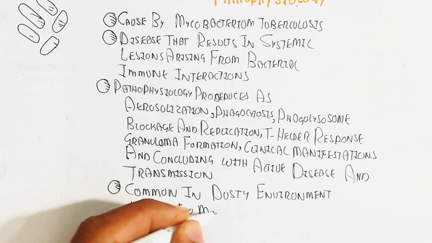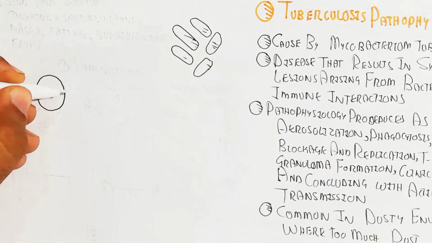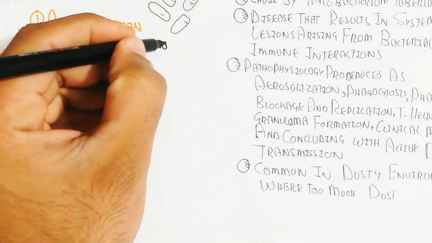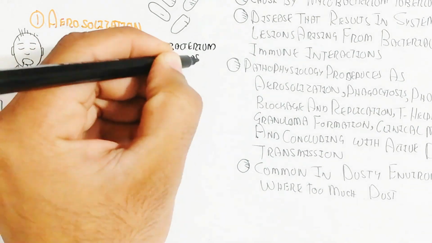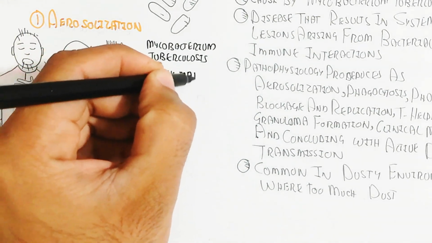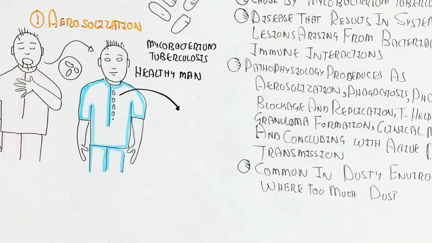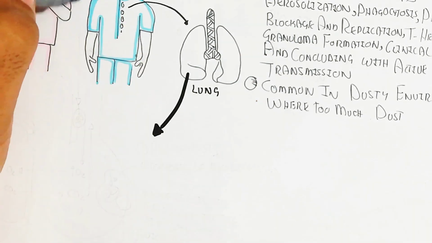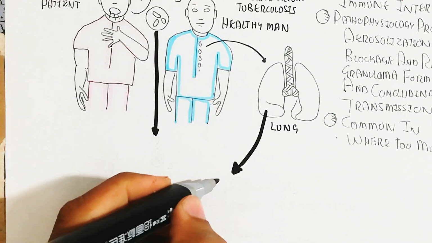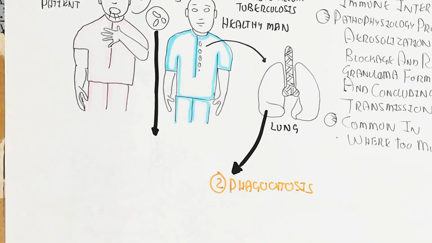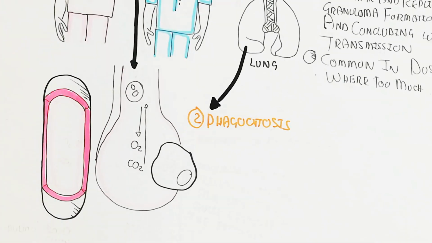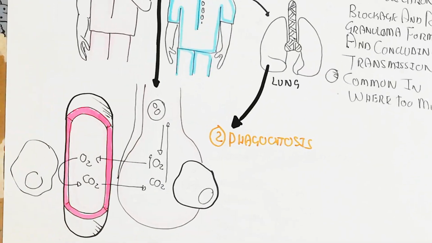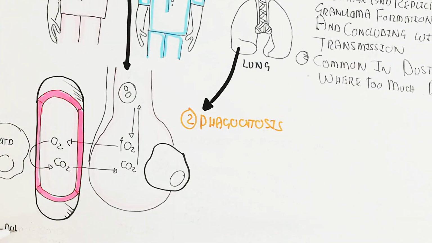Let's understand about a patient who already has TB. The aerosolization will occur through droplets of the mycobacterium that move through coughing and exhalation and infect a healthy person. In this way, the lungs inhale the air droplets, and phagocytosis occurs through macrophages. Macrophages are present in the alveoli, the air sacs, which are important for combating pathogens, and they also lead to inflammation.